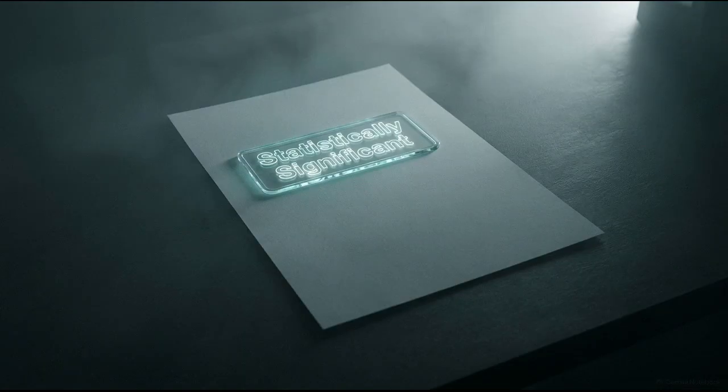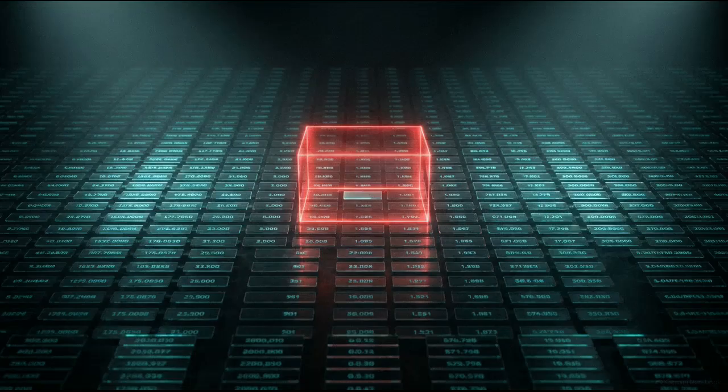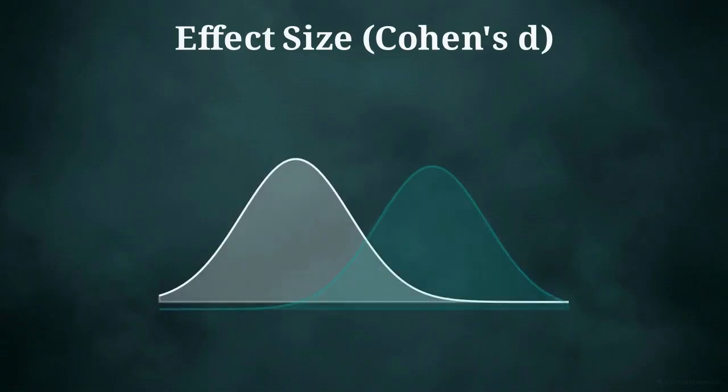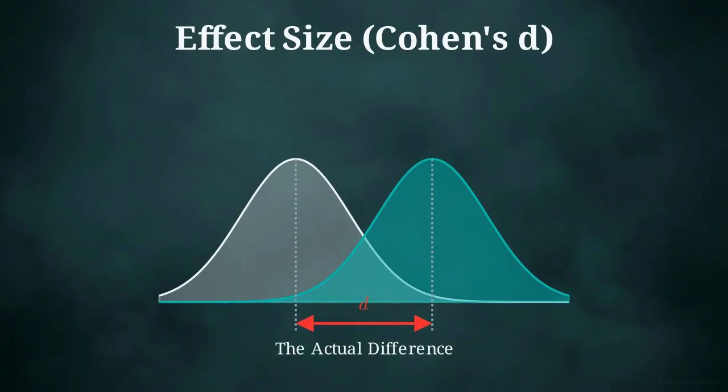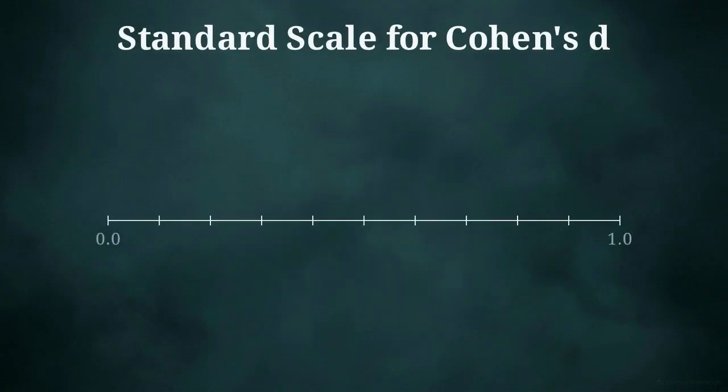Passing that threshold and achieving statistical significance is only half the battle. Standard testing has a massive blind spot. A p-value only measures probability against random chance. If you use an aggressively large sample size, you can make a microscopic, practically useless difference appear highly significant on paper. To fix this, you have to measure effect size, often calculated as Cohen's d. This answers the exact question a p-value cannot. How big is the actual difference?